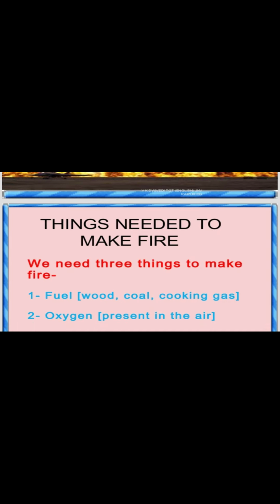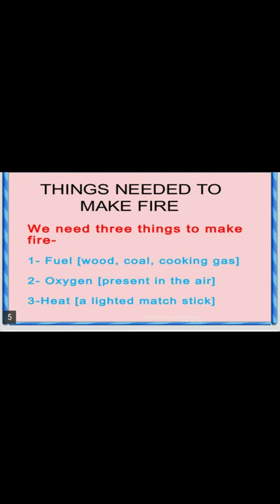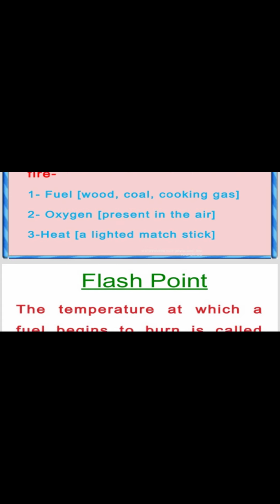Things needed to make fire. What are the things needed to make fire? We need three things to make fire. First one is fuel. Under fuel, what things come? Wood, coal, cooking gas, and all these are fuels. Second, oxygen present in the air. Third one is heat, a lighted match stick. You know that also. So these are the three things needed to make a fire.